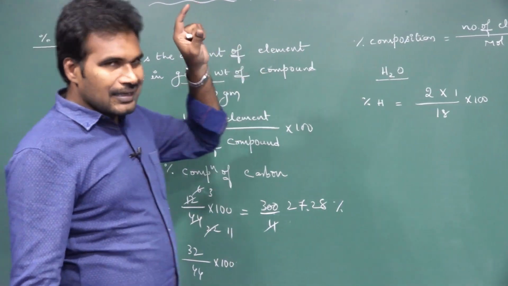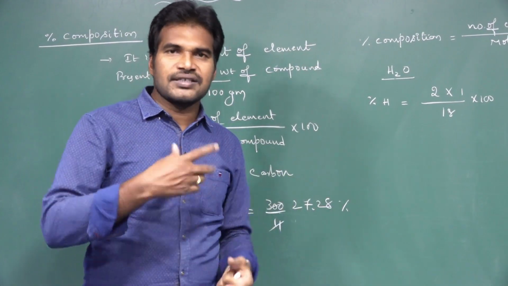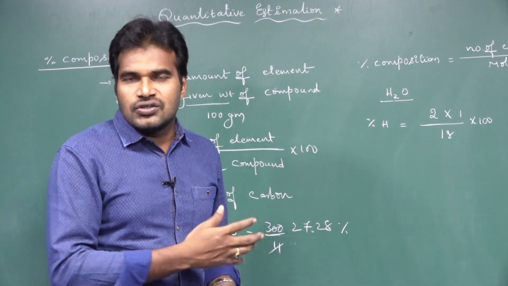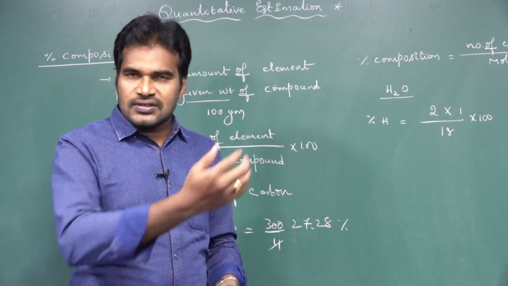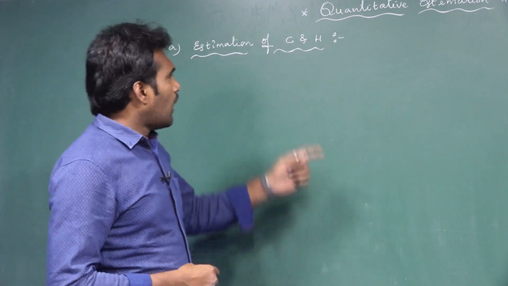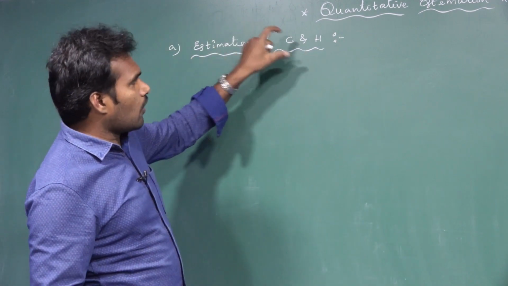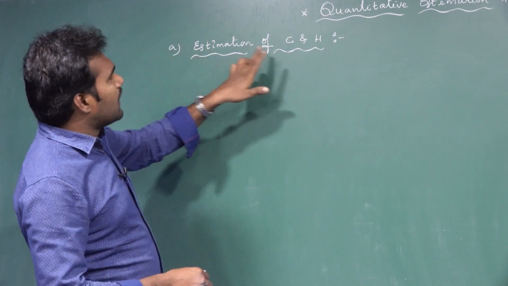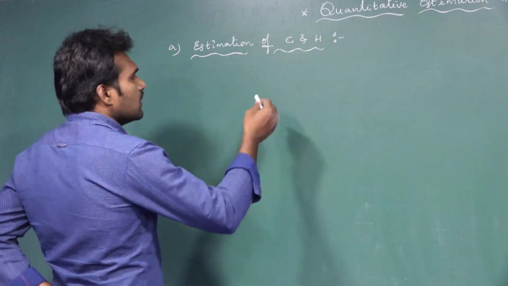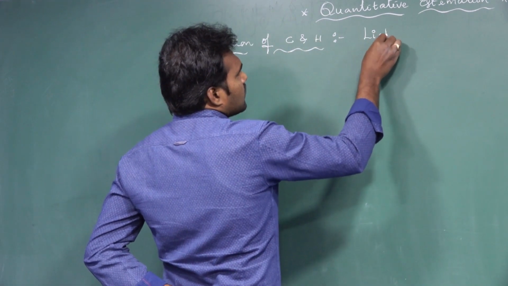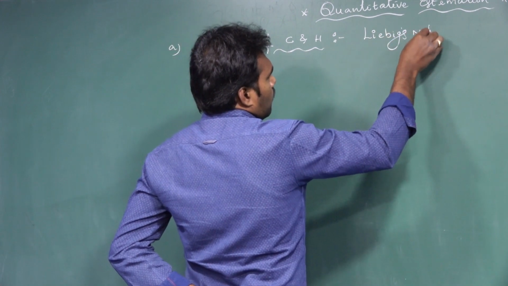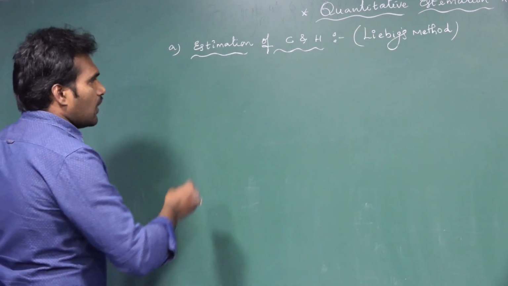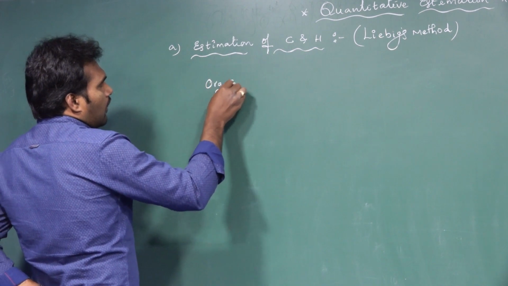Now we are going to calculate this percentage composition, that is percentage composition of carbon, hydrogen, then sulfur, halogens, phosphorus, and nitrogen in detail. Now, estimation of carbon and hydrogen. What is the percentage of carbon and hydrogen in the given organic compound? Let us see how. This method of estimating the percentage of carbon and hydrogen is called Liebig's method. So let us see this method. First of all, take the given organic compound.